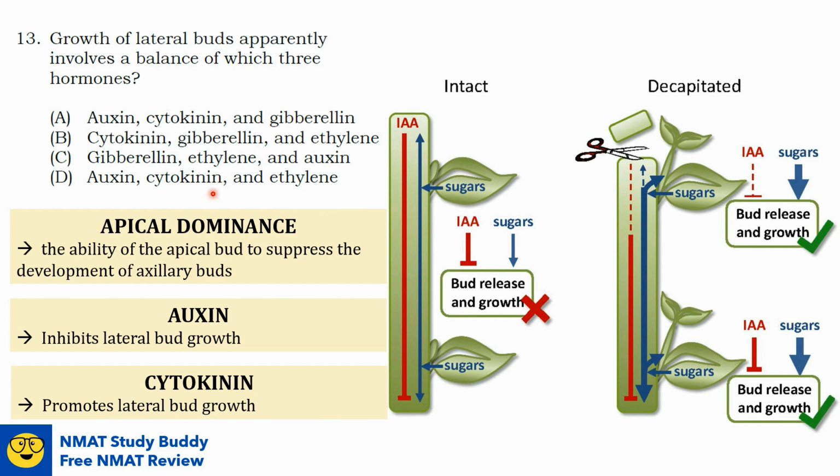So going back to the question, which hormones are responsible for the regulation of lateral growth? So we've discussed two so far. They are auxin and the cytokinin. So in our options, only options A and B have auxin and cytokinin in them. Hence, we can now eliminate options B and C. The question now is, is it gibberellin or ethylene?